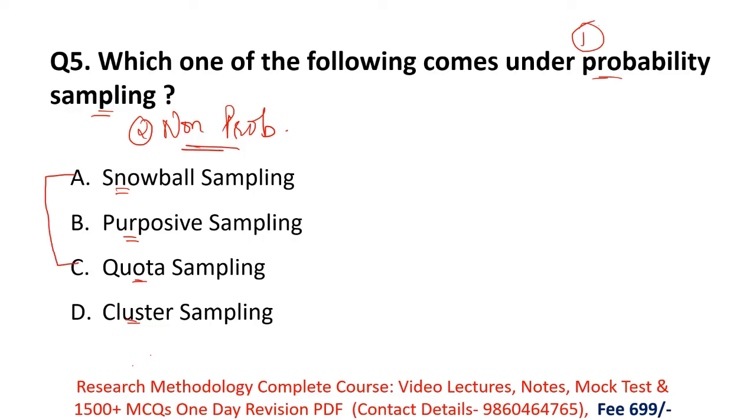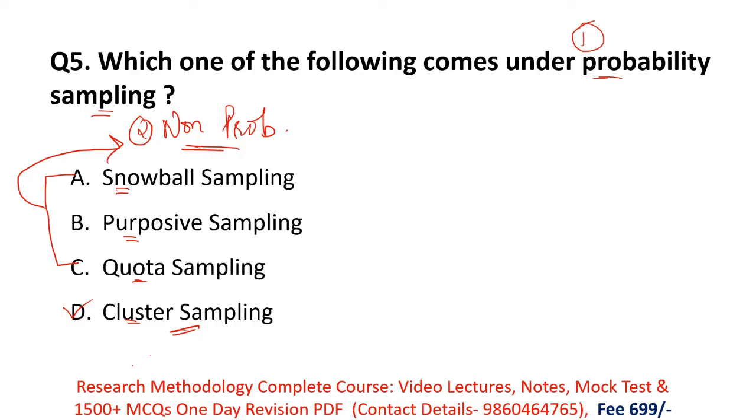Snowball, purposive and quota sampling are types of non-probability sampling. The question asks which comes under probability sampling. Remember, cluster sampling is a type of probability sampling. So what is cluster sampling?